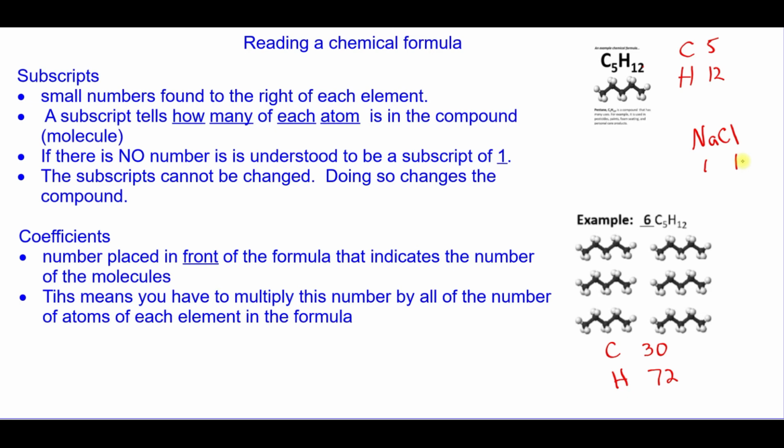Another number we need to look at is the coefficient, and this is a very similar idea as to math. It's the number in front of, and so it tells us we have 6 of these molecules. So if we want to sum up the carbon atoms, we have 5 in each molecule, and we have 6, so we have a total in this sample of 30 carbon atoms. We have 12 hydrogen in each molecule. Because there are 6 molecules, we have a total of 72 hydrogens.